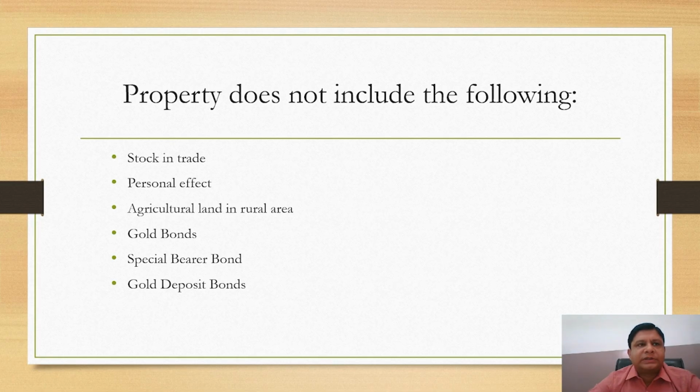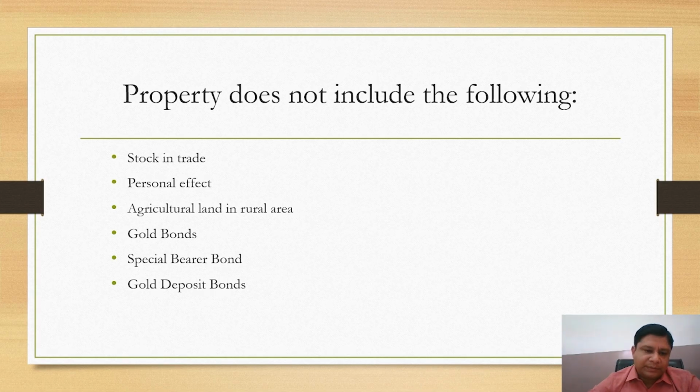Next, gold bonds. Gold bonds issued by the central government are not capital assets, like 6.5% Gold Bond 1977, 7% Gold Bond 1980, and National Defence Gold Bond 1980. Special bearer bonds: Special Bearer Bonds 1991 issued by the central government are not capital assets. It is not necessary that the assessee should be the initial subscriber in case of special bearer bonds.